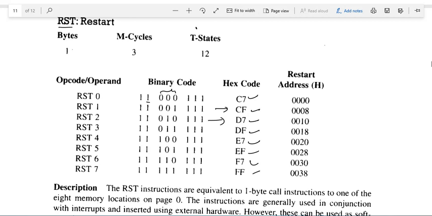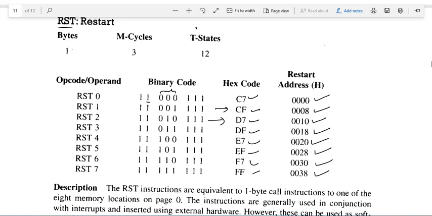Whenever RST0 is decoded, it will jump to this location, and whenever RST1 is decoded, it will jump to this location, and for RST2 0010, RST3 0018, RST4 0020, RST5 0028, RST6 0030 and RST7 0038H. If we see, RST0 and RST1 are 8 bytes apart. In the same manner, all locations are 8 bytes apart, like 0008, 0010, that is 16.